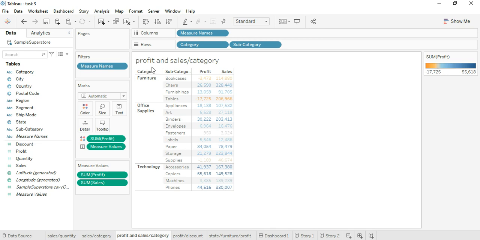Here we have compared profits and sales versus category. In furniture category, we have highest profit and sales as chairs with 26,590 and 3,28,449 respectively. In office supplies, we have highest profit and sales as paper and storage by 34,054 and 2,23,844. In technology category, we have copiers and phones with 55,618 and 3,30,007.